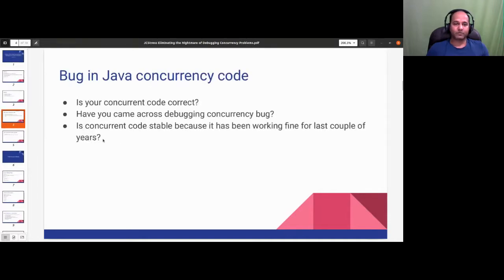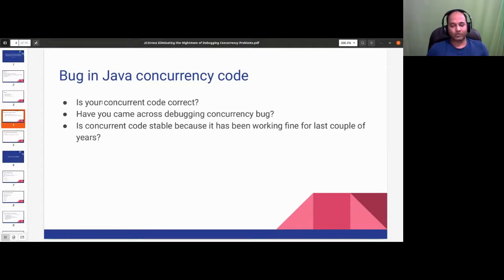So the first problem is a bug in Java concurrency code. How do you test your code? If you are writing a concurrent Java program, how do you test it? That is the first problem. Why I'm asking this question is because the way you solve a concurrent bug is you just look at the code. You try to say, oh, this can happen, that can happen, and that's the only way you can solve the problem.